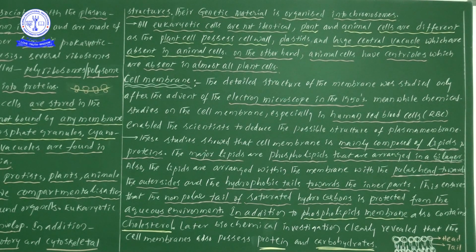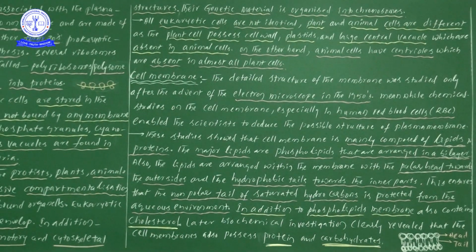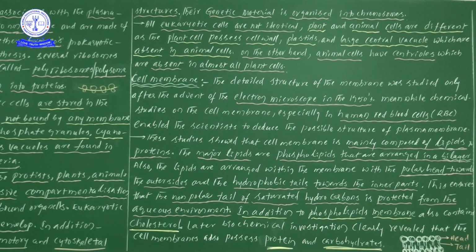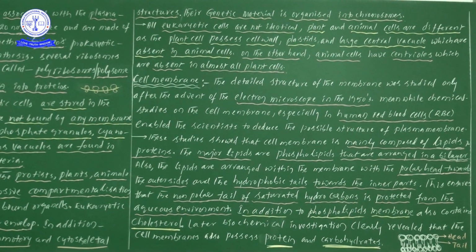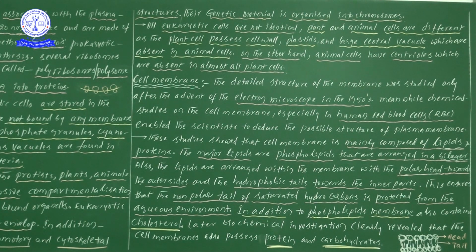Likewise, if a skeleton is not there, if the bone arrangement is not there in our body, our parts cannot be differentiated. So likewise here also, the skeleton-like structures which we can see in a cell, that particular structure we will take as the cytoskeleton. I hope you understood this. Next one, their genetic material is organized into chromosomes.